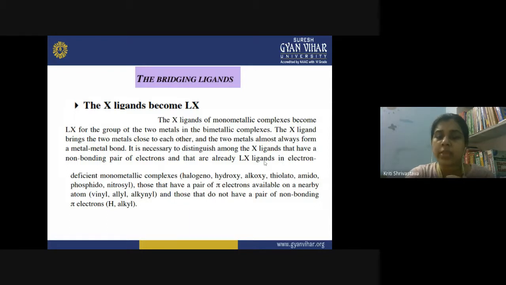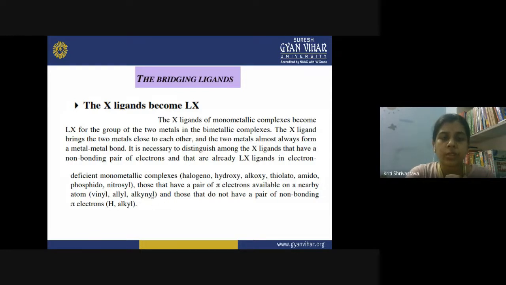So it is very much necessary to distinguish the X ligands that have a non-bonding pair of electrons. They are generally the heteroatoms, right? They are generally the halogens, and they are already LX ligands in the electron deficient monometallic complex. So LX is like the halogeno, hydroxo, alkoxo, thiolato, amido, phosphido. These are the LX type of things.